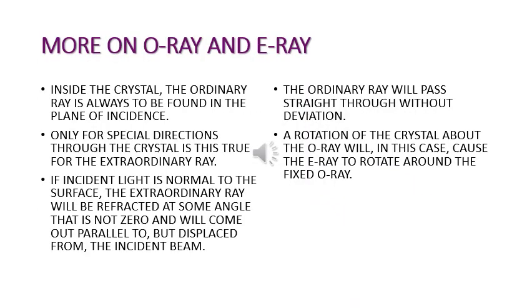On to some more details on the O and E ray. Inside the crystal, the ordinary ray is always found to be in the plane of incidence. Only for special directions through the crystal is this true for the extraordinary ray. If incident light is normal to the surface, the extraordinary ray will be refracted at some angle that is not zero and will come out parallel to but displaced from the incident beam. The ordinary ray will pass straight through without deviation. A rotation of the crystal about the O ray will, in this case, cause the E ray to rotate around the fixed O ray.